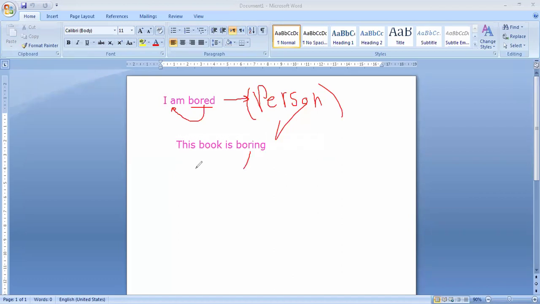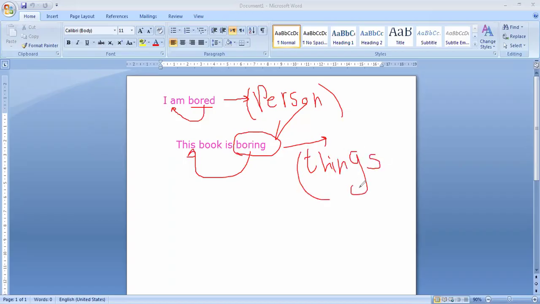So here I'm describing something, so it is for things. This is the difference between things and persons. For persons, we add ed to the adjective. When we talk about something, we put the ing form. So this is the difference between ed and ing forms.